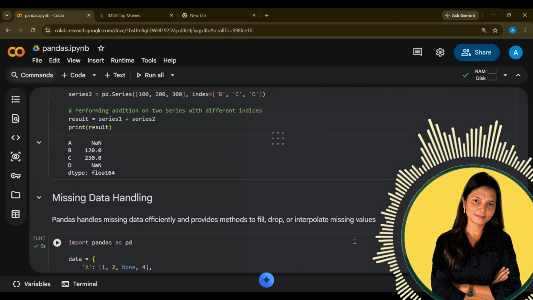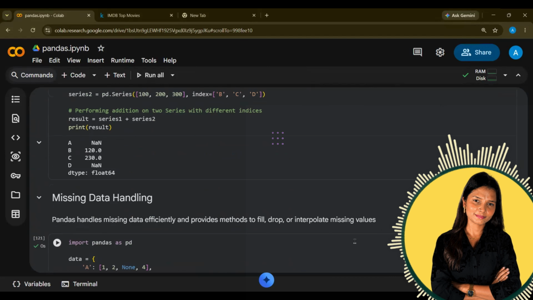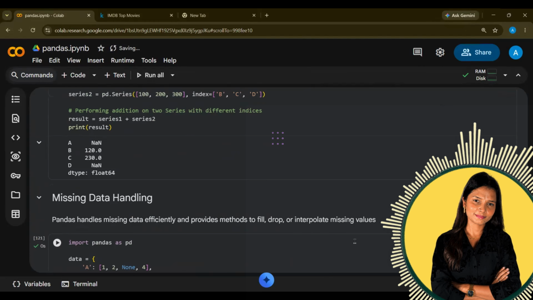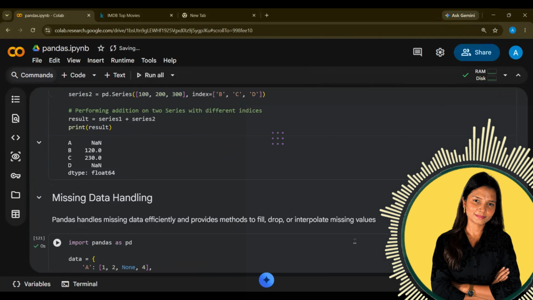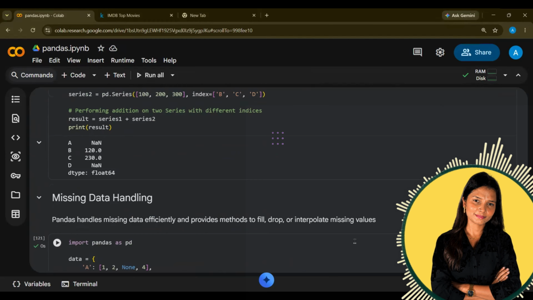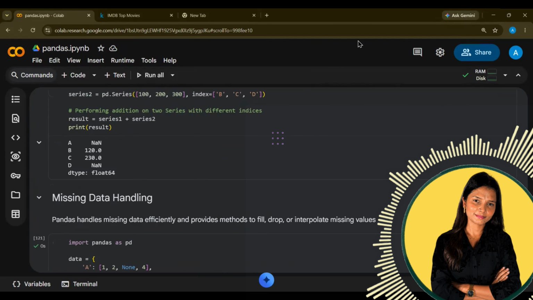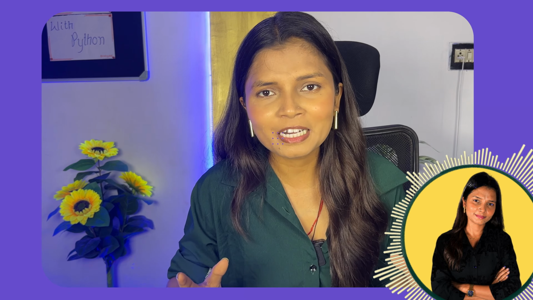Later on, we will be creating more meaningful projects. I will not jump into the data analysis and data visualization part because this is purely the model creation series. So we will jump on to model creation now. So happy learning. I hope you have learned many different things for your next project, and you have learned about pandas, how to do data manipulation, data analysis, data cleaning and much more, right?